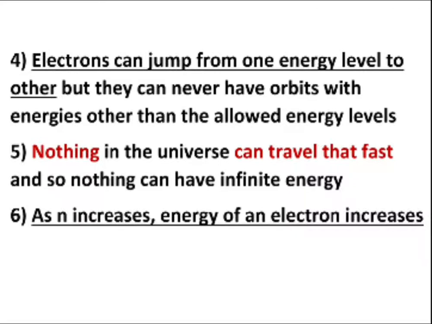That means the energies are quantized with reference to the atomic orbitals. The next point is nothing in the universe can travel that fast, and therefore no particle, nothing can have infinite energy. So again it proves that an electron can never have an infinite amount of energy, right?